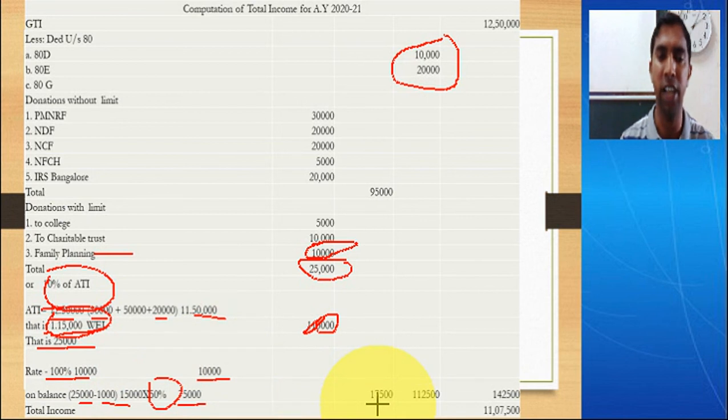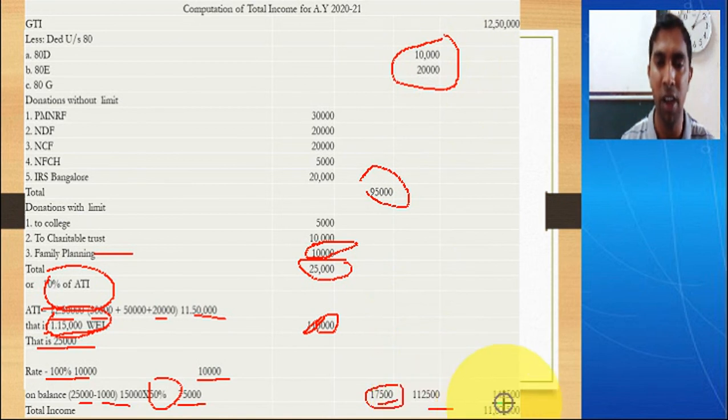How much is the amount? 17,500. Now the total donations under section 80G: this one 95,000 plus 17,500. How much will it become? 1,12,500. So now you total all the deductions, 80D, 80G and 80E. So 10,000, 20,000 plus 1,12,500. So the total is 1,42,500. Therefore, after deducting 1,42,500 from the gross total income, what we get is the total income.